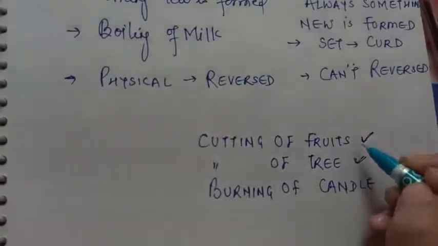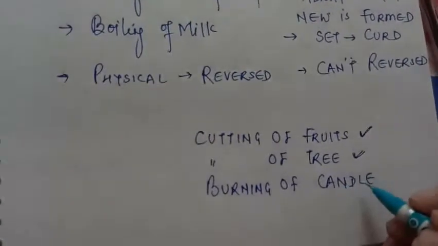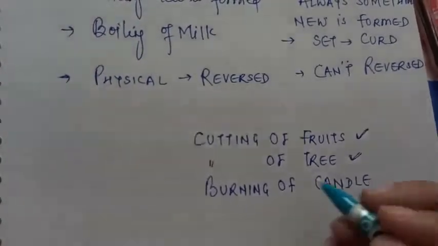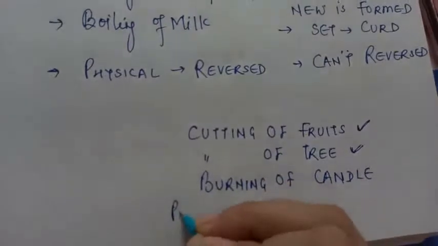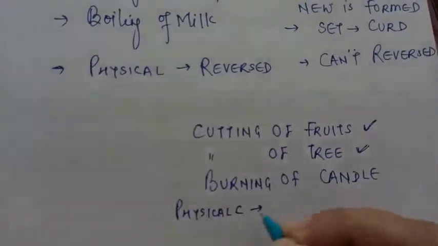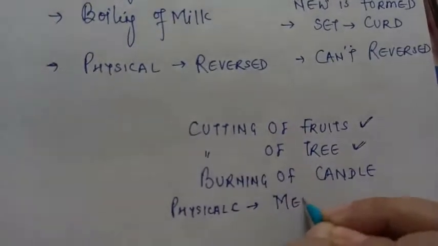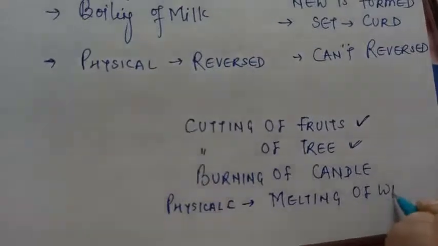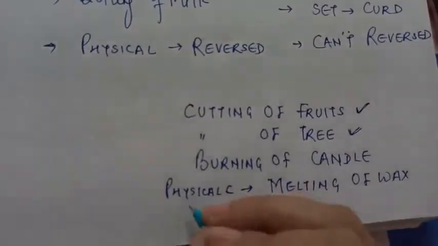I hope the first two are clear to you. Let's discuss the third one. Burning of candle is also having both physical and chemical change. Here the physical change is melting of wax. The wax is melting. This is the physical change.